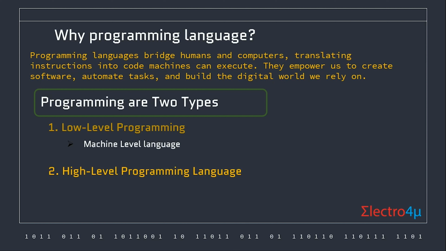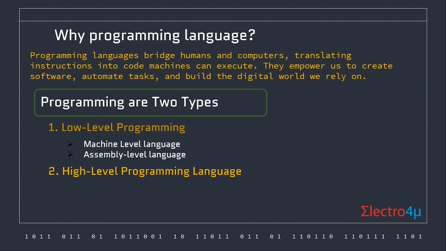Low-level programming languages are like whispered instructions directly to the computer's hardware. They offer fine-grained control and ultimate performance, but the code can be cryptic and less human-friendly. Low-level programming languages are of two types. Machine-level programming refers to working directly with the instructions a computer's central processing unit, CPU, can understand. These instructions consist of binary commands and data, represented by strings of zeros and ones.